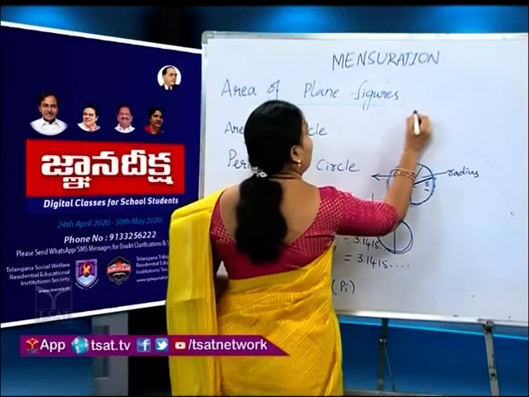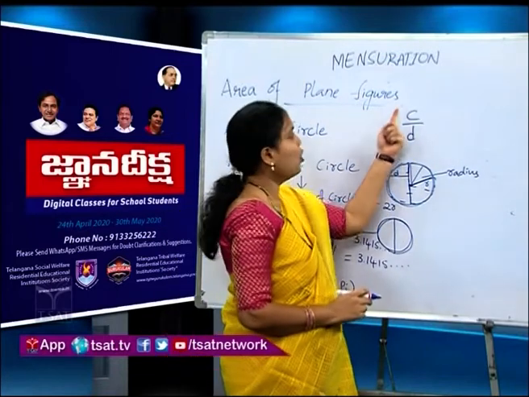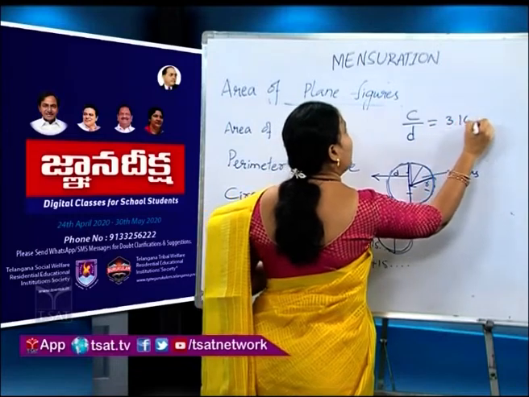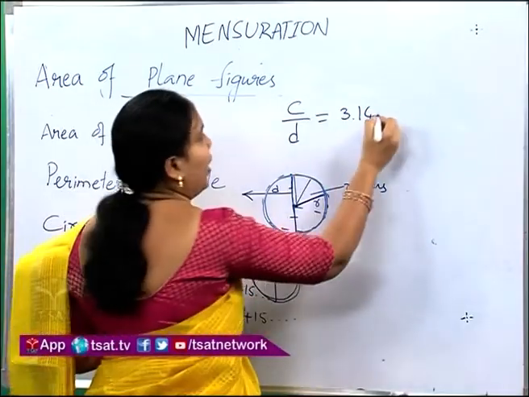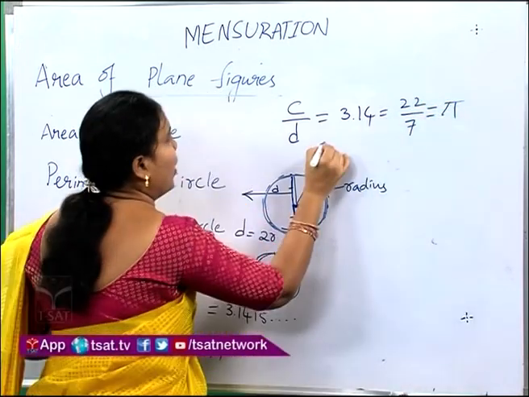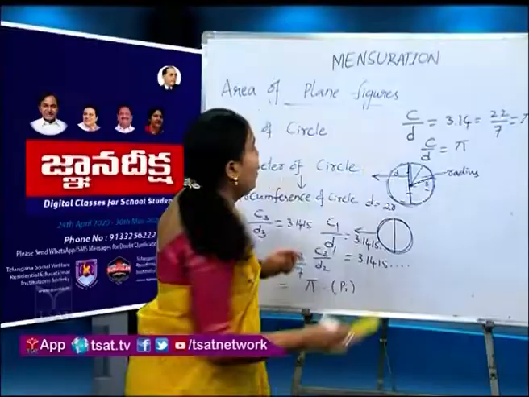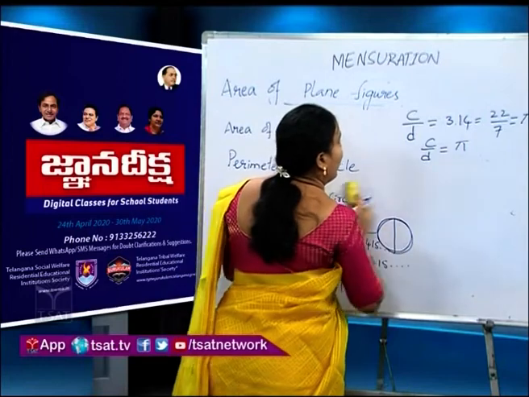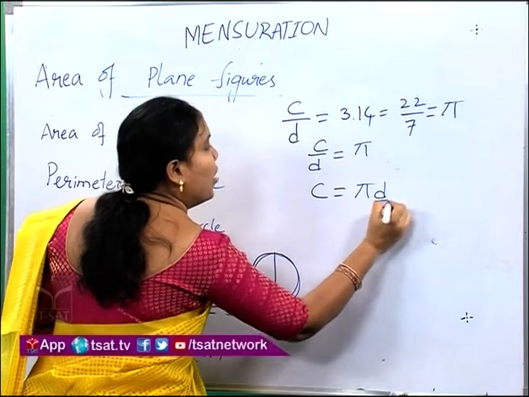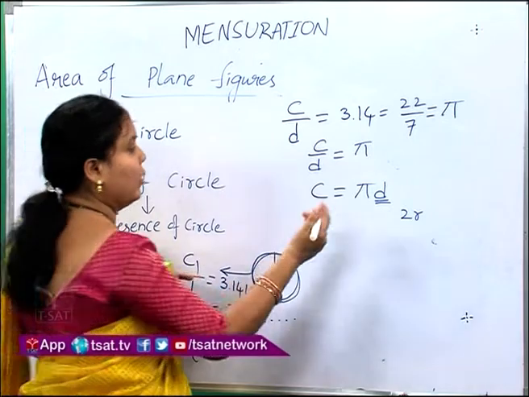Then generally we can say that C by D, the ratio of circumference of circle to its diameter, is equal to 3.14, which is approximately equal to 22 by 7, which is equal to pi. Then C by D is equal to pi, and also C is equal to pi d. We know d is 2r because diameter is twice its radius.